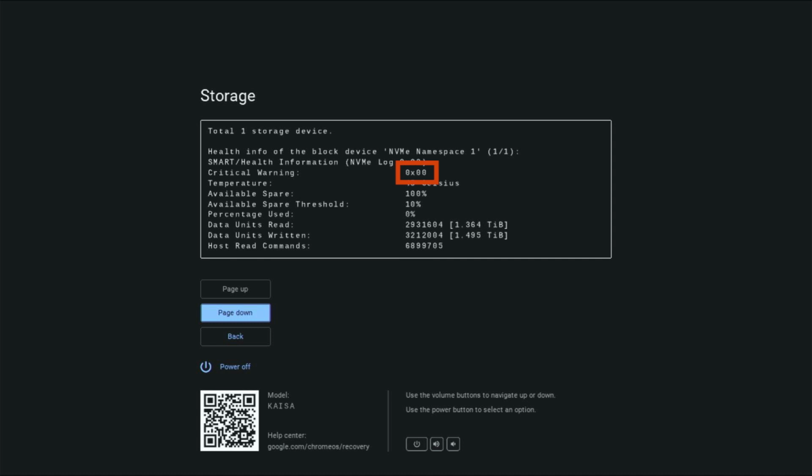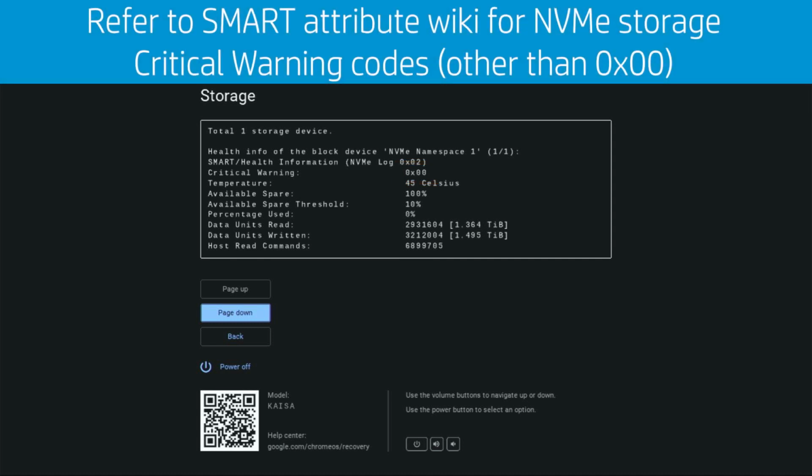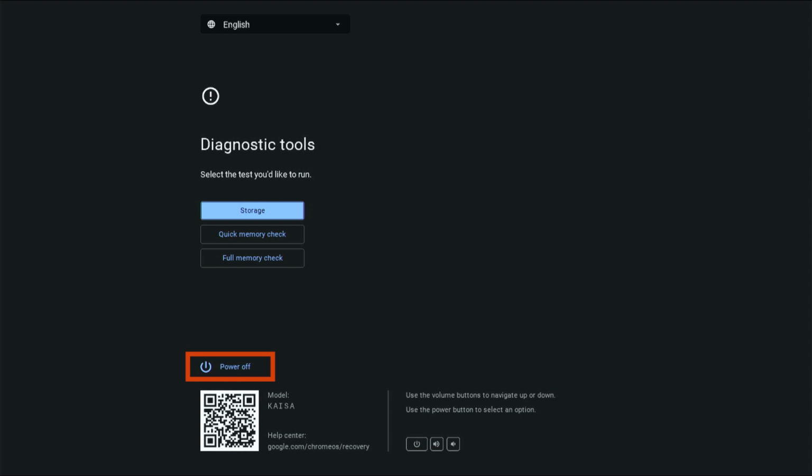Look for the critical warning code section. 0x00 indicates normal operation. Any other code might indicate a hardware issue that requires a power wash, hardware reset, and recovery. Refer to Smart Attribute Wiki for NVMe storage critical warning codes other than 0x00. When ready, navigate to the Power Off option and press the Enter key to turn off the Chromebook.